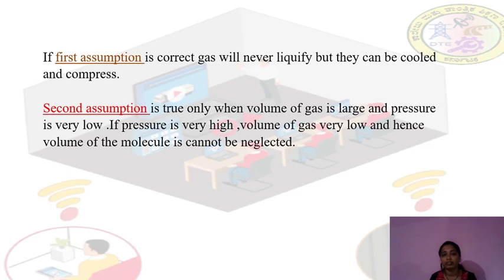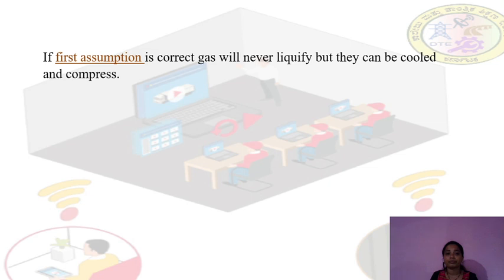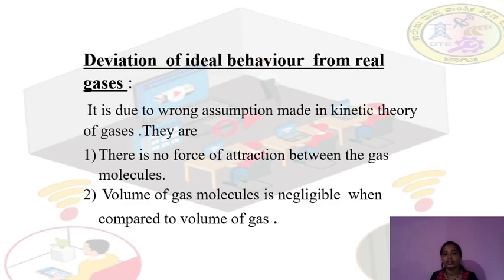So if the pressure of the gas is high, then the volume of the gas is very low, and we cannot neglect the volume of the molecule. These are the two deviations from the ideal behavior of real gases. First, we cannot say that there is no force of attraction between the gas molecules; there is a force of attraction.